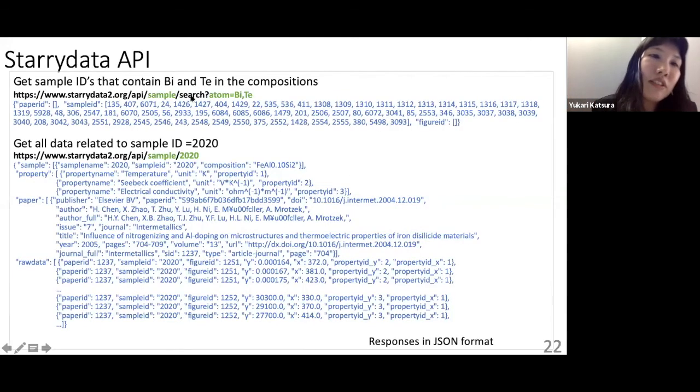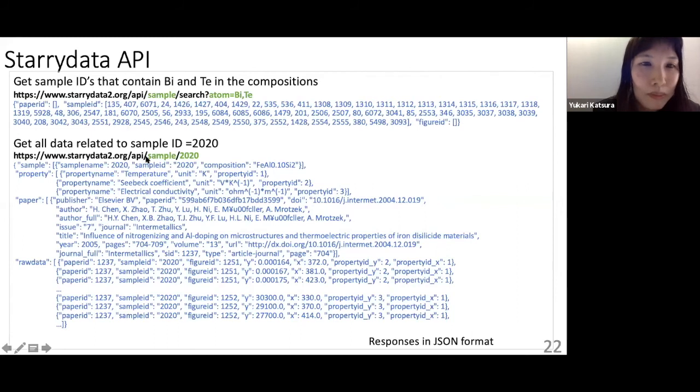For example, if you put this in the sample API and search the atoms bismuth and tellurium, you receive a list of samples. These are just the list of sample IDs. And for each sample ID, you can retrieve the data.